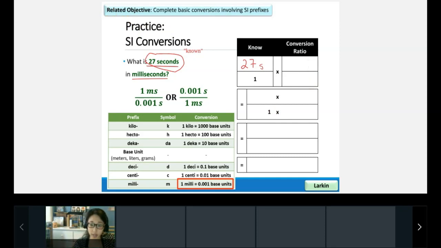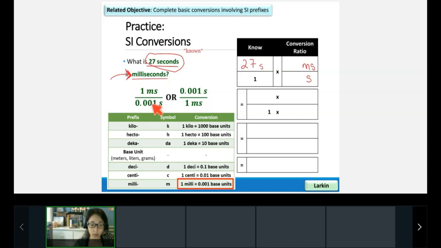And what I'm going to solve for goes on top. And taking a look back here, what am I solving for? Take a look at our question. What is 27 seconds in what? What am I solving for? Yeah, we're solving for milliseconds. So I'm going to put milliseconds on the top. All right, so based on this, which conversion ratio do you think I should use?